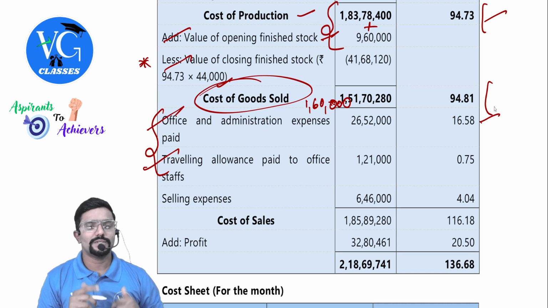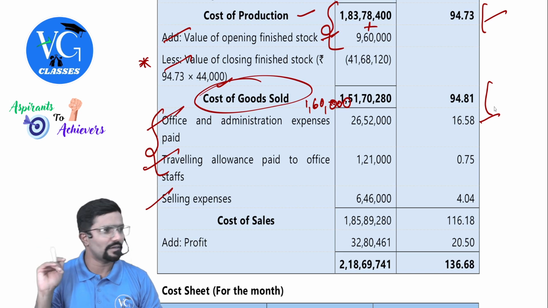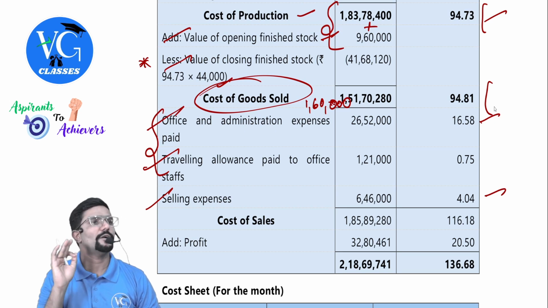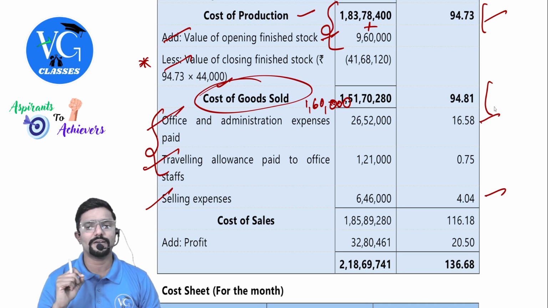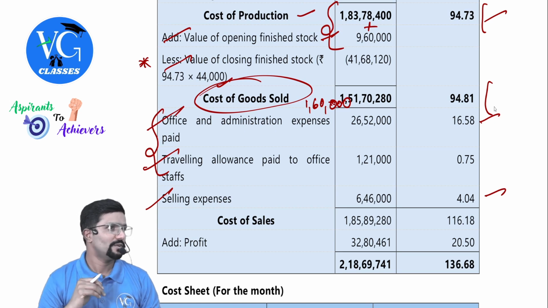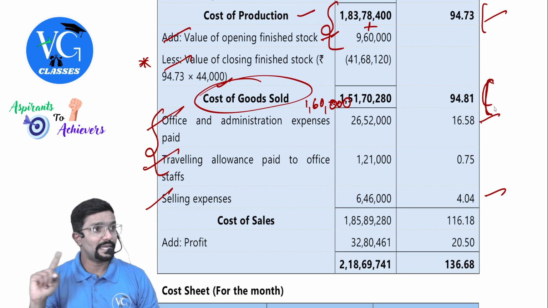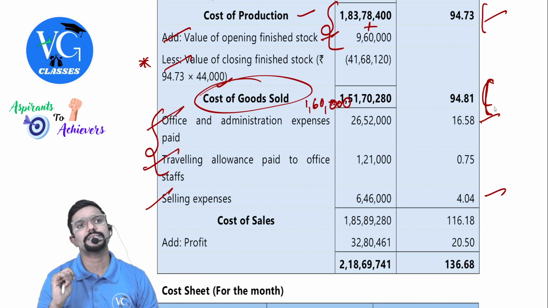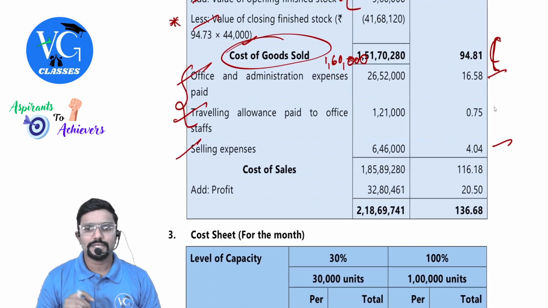Okay, sir. Now selling expenses, 6,46,000, given directly in the question. Only per unit we have to calculate. 6,46,000 divided by number of units. How much is the number of units? 1,60,000. That is 4.04. Okay, guys, at least for this you show the per unit calculation. How did you get it? 1 crore 51 lakh 70,280 divided by 1,60,000 units. Okay, so cost of sales we have got.